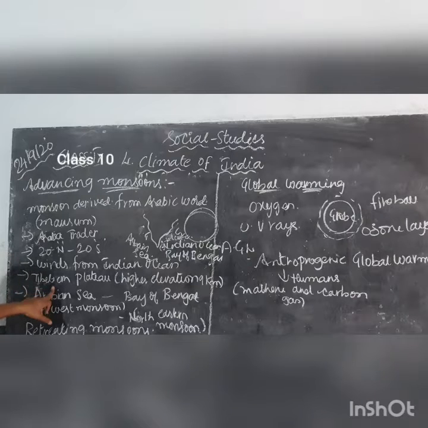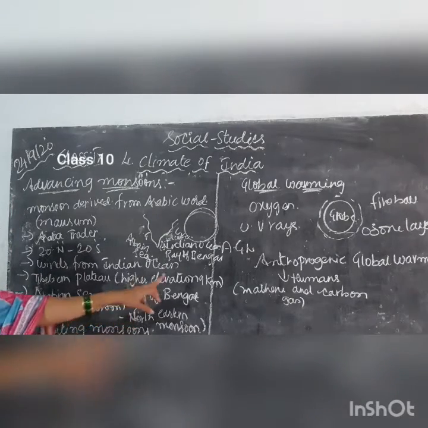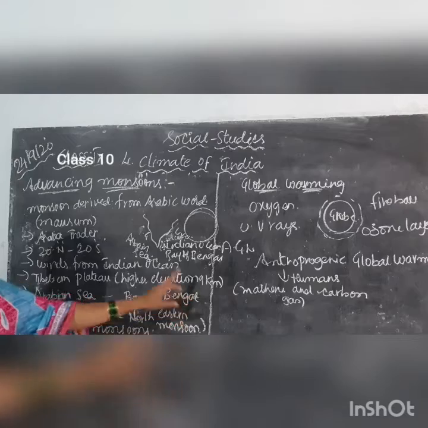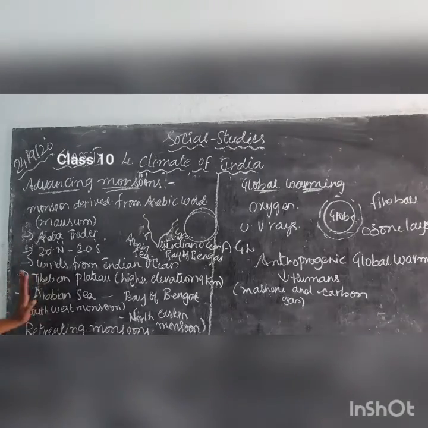Here if you see, the Tibetan Plateau has a higher elevation, meaning the height of the place is very high, about 9 kilometers. Already you know I have explained the Arabian Sea and the Bay of Bengal. So from which direction are we getting the monsoon? We are getting the southwest monsoon, and then it goes to the northeast monsoon. First it comes from the southwest, and then the northeastern monsoon.